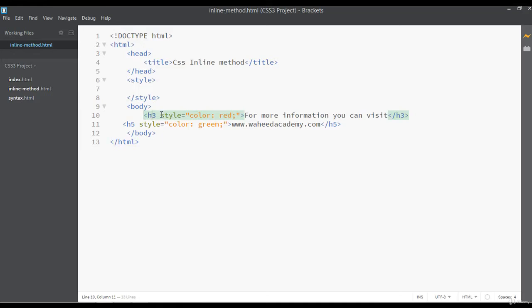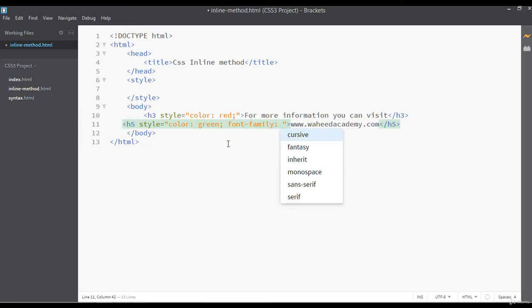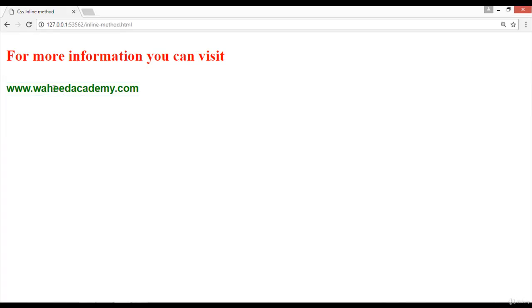Inside this tag we have opened a style attribute, and we are using CSS inline in this tag, or this element. So you can apply as many properties as you want. For example, you can say font-family, something like sans-serif, maybe. You can save and refresh. Now you can see the font family is totally changed.